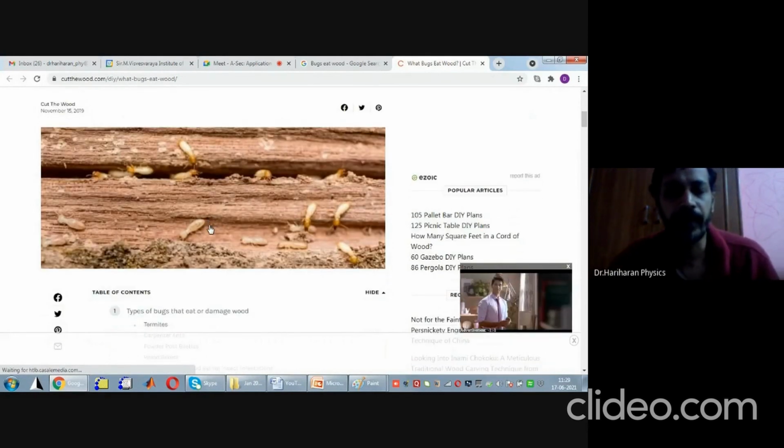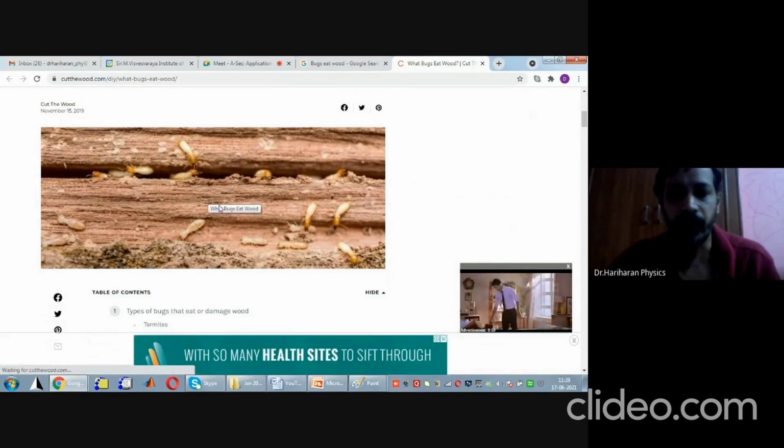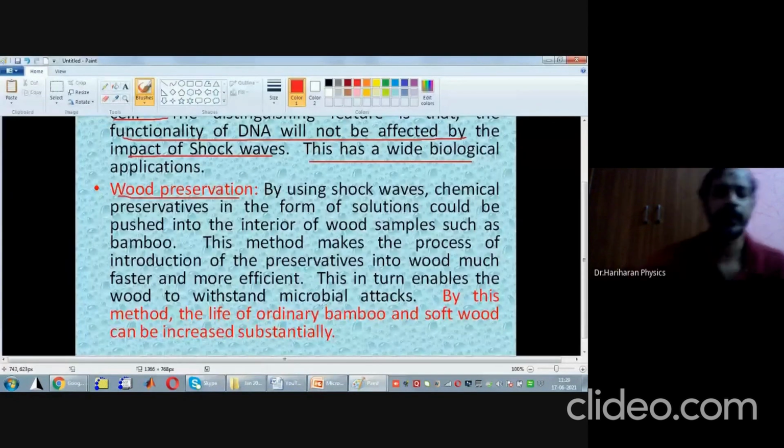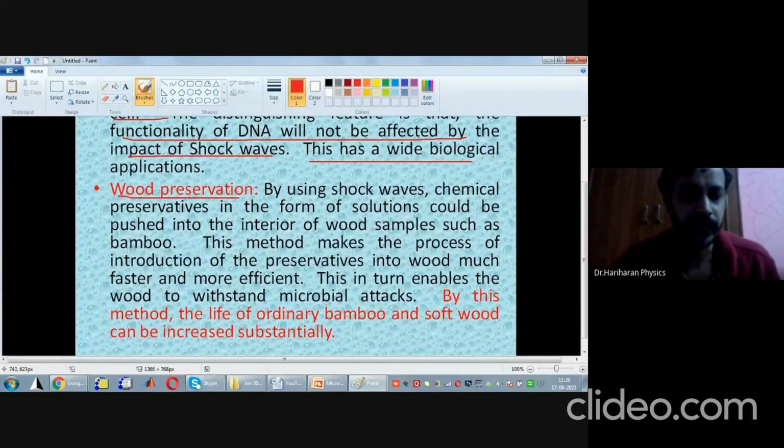Okay, now let me come to this point. I think this is clear. There are bugs or mites that are going to eat the wood. Now, the problem: first let us identify it, and then the part is how to solve it in an elegant way.